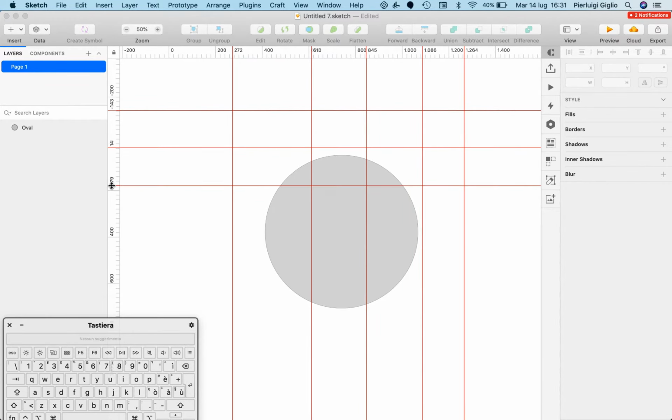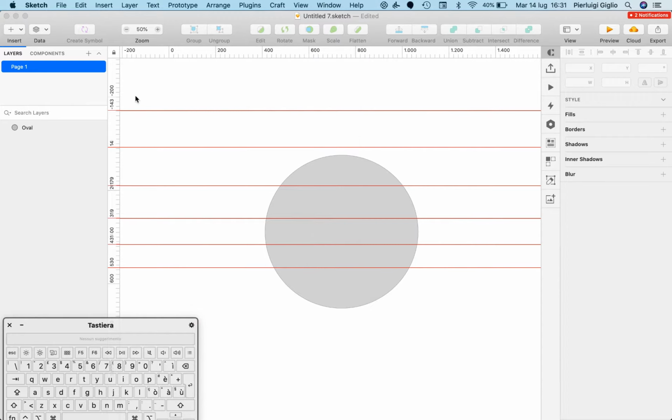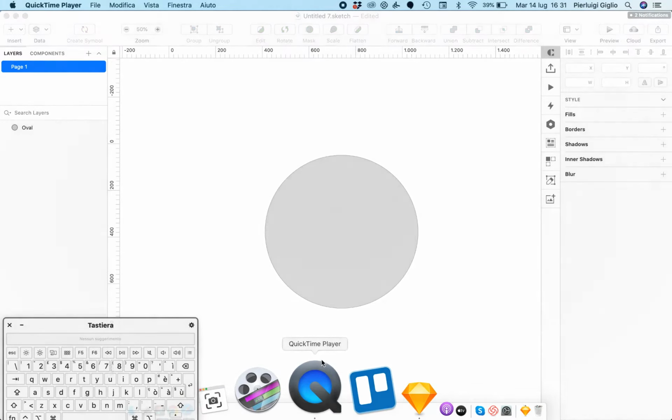So if, for example, I have a ton of these and I just want to get rid of them fast, I'm going to right click, remove all vertical guides, right click here, remove all horizontal guides, and we're back in business. So this is pretty much it when it comes to rulers. These are very useful when it comes to doing some very specific and precise work and working perhaps with columns or multiple elements compositions in Sketch. So keep it in mind, and I'll see you in the next video.